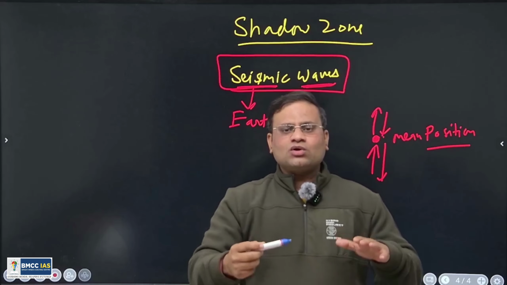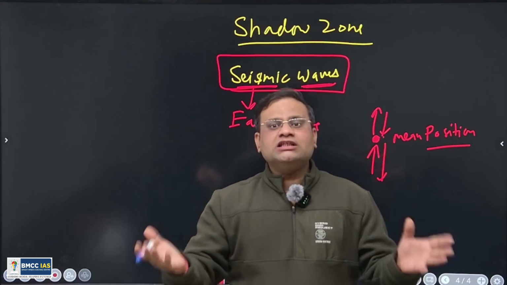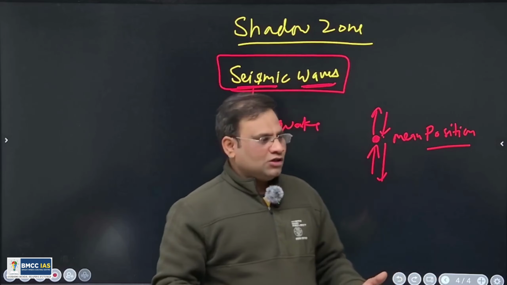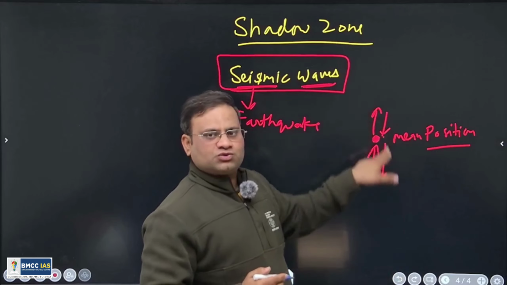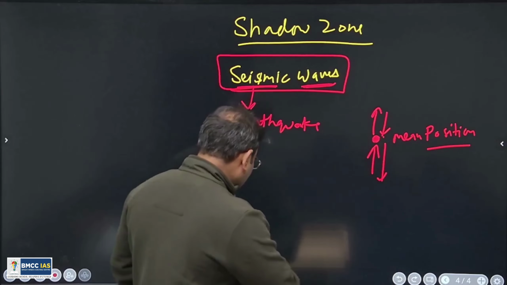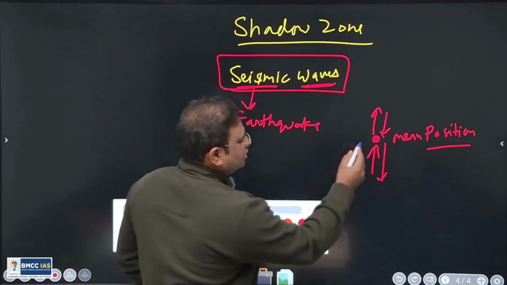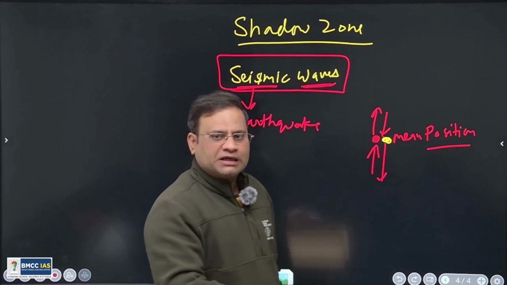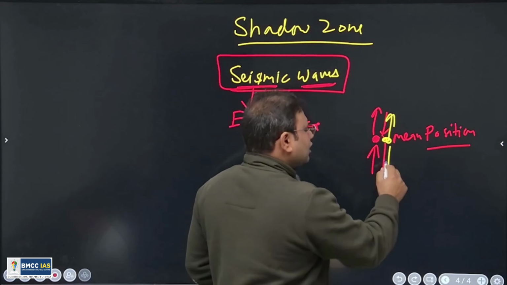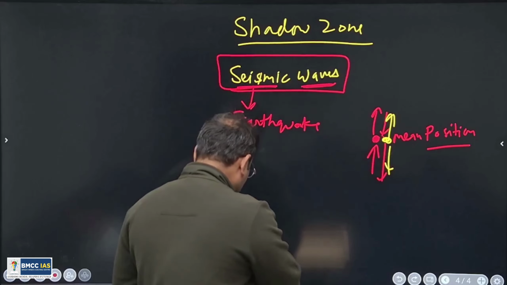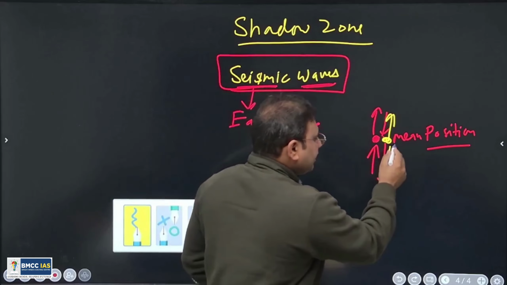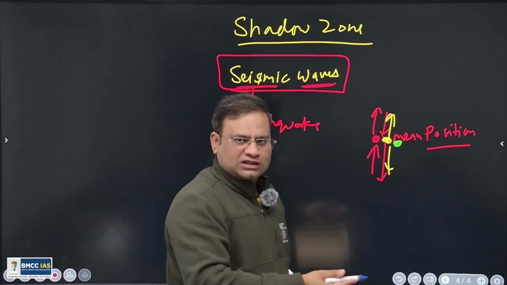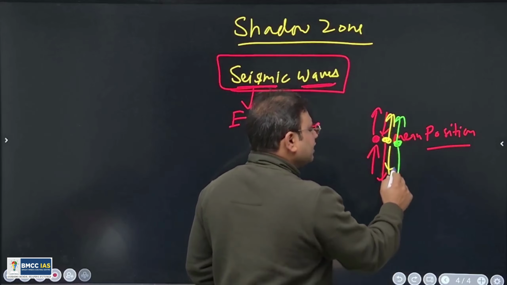This thing is called energy travel, that is a wave. So it can move up and down this way. By moving up and down, it hits the next particle, meaning it transfers the energy to the next particle. Now the next particle also starts oscillating. This next particle hits or transfers the energy to the next one, and that also starts oscillating up and down.